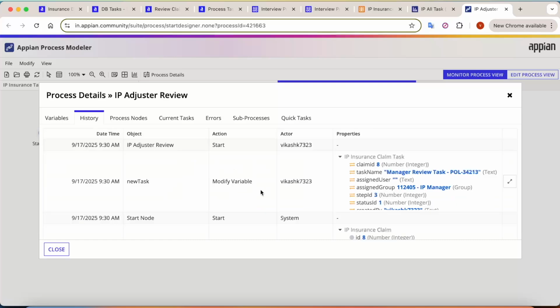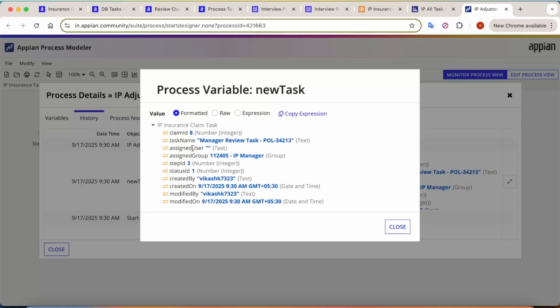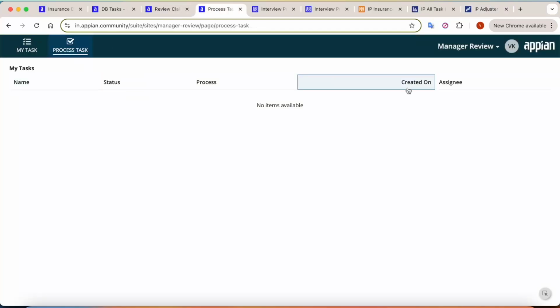So you can see, this is a new task which has been created here, which is claim ID 8, and there is no IDPK as of now present. And it is manager review, this is the custom name we have given. As of now, no assigned user is there, and it is assigned to the manager group, and step ID is 3 because that is the last step. Now let's go into our manager side and let's see the task here.